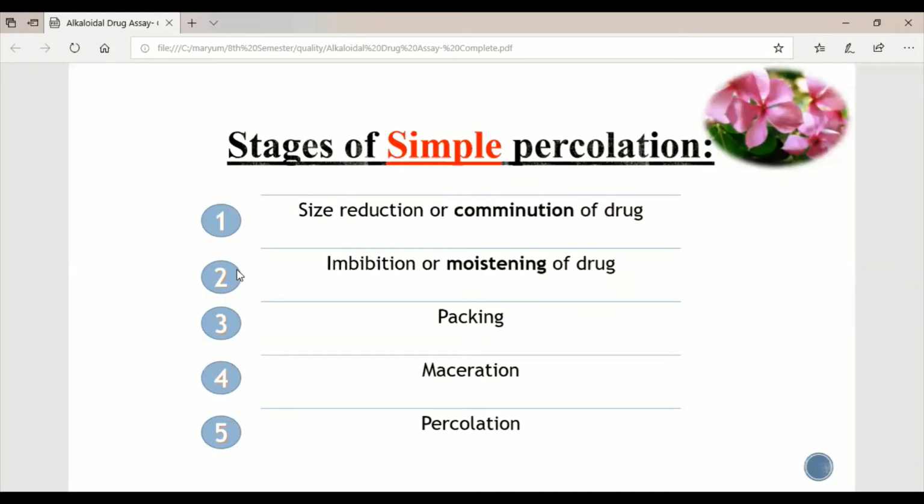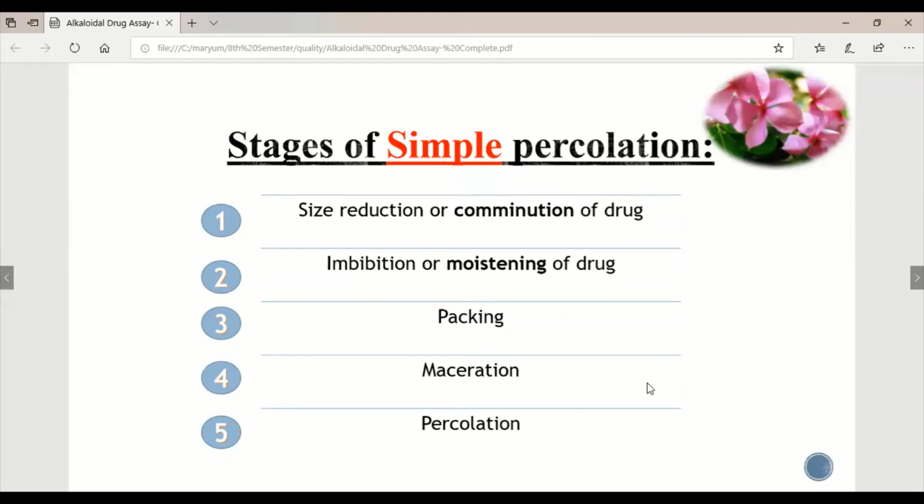First, we reduce the size of the drug, which is also known as comminution. Then we moisten the drug in the menstruum, which is also known as imbibition. Then we pack the moistened drug in a percolator. Then we macerate it for 24 hours. Then we percolate it: we drain the menstruum with alkaloid from the bottom and collect it, and we can evaporate the solvent and use that alkaloid.